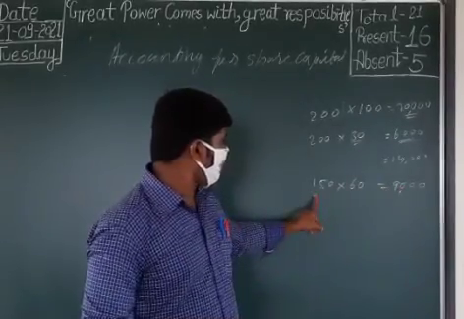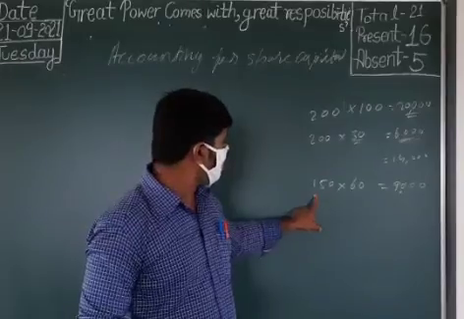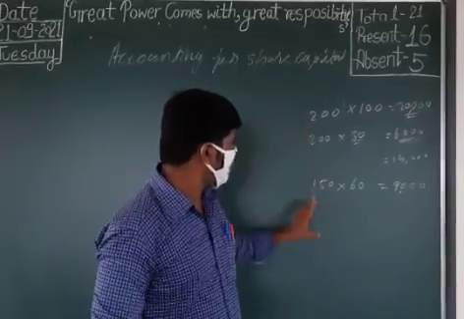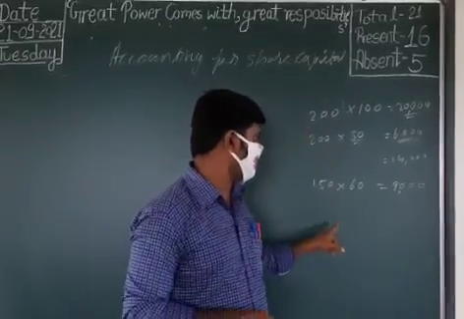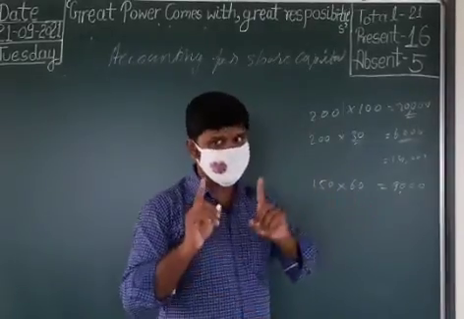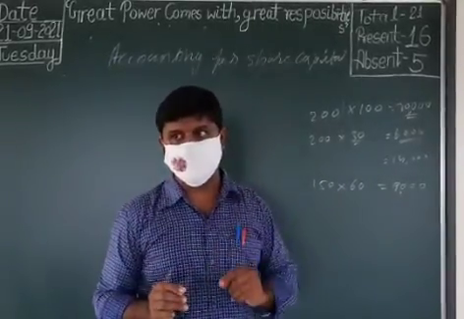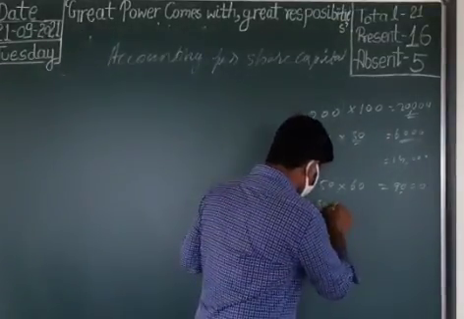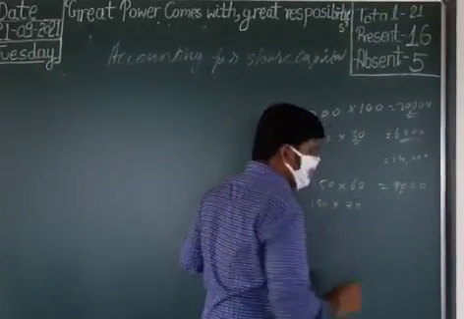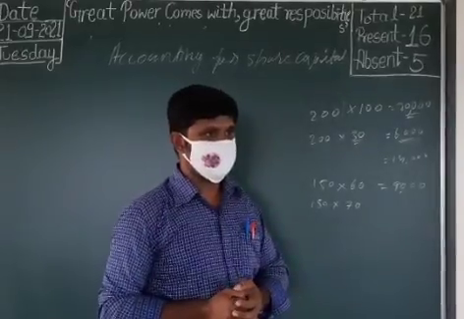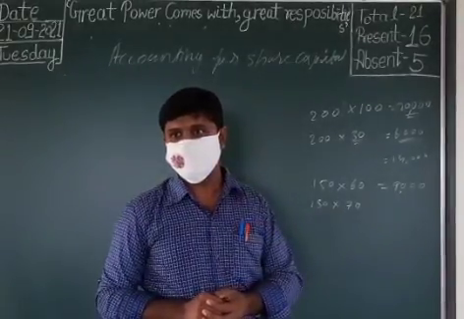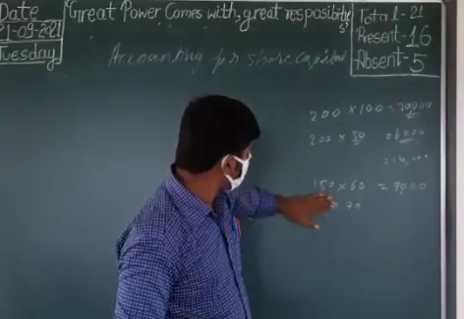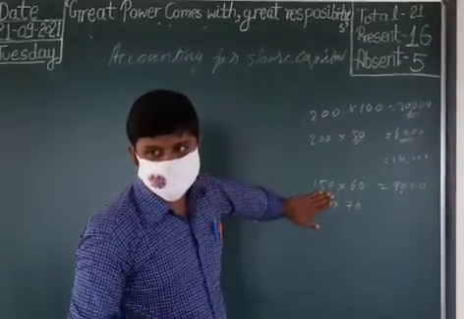Then when these shares were forfeited, these 150 shares, not the full shares, 150 shares forfeited. You know that the company got 150 into 70 rupees. Understand? The company forfeited a total of 200 shares.